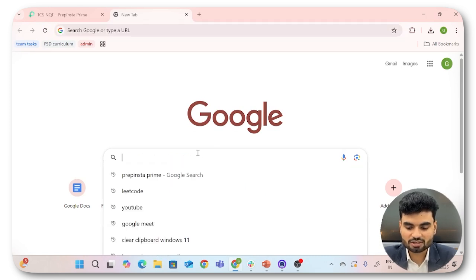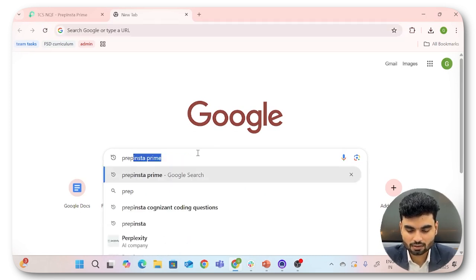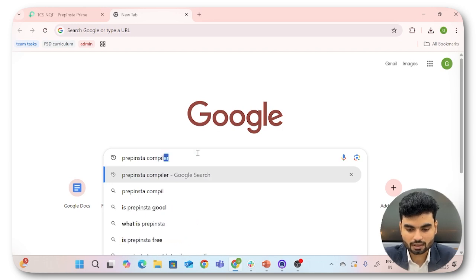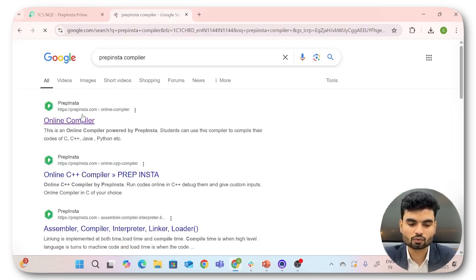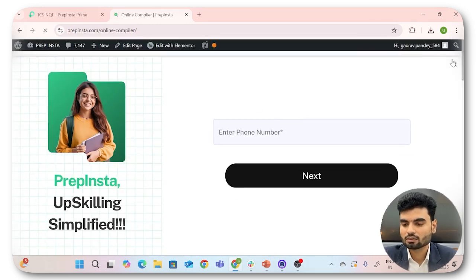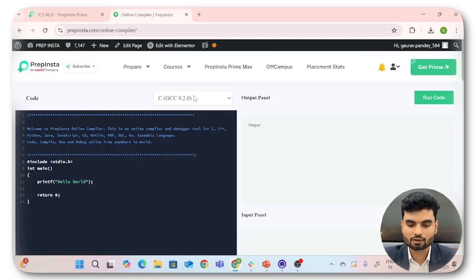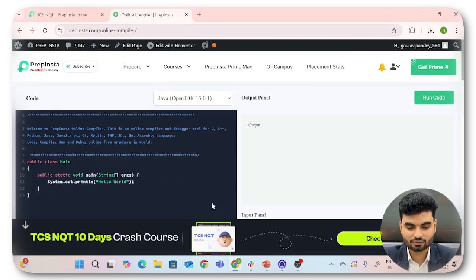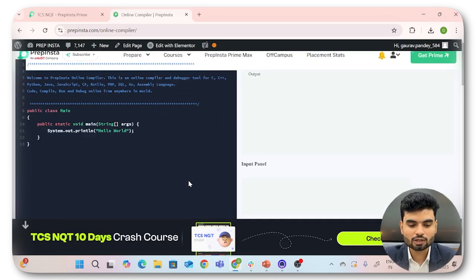We'll go to the prep-insta online compiler, and here we'll write the code. Oh no, I will not give my phone number. Bad thing, right? So don't be asking for the phone number. Cool, cool. So here we'll go.